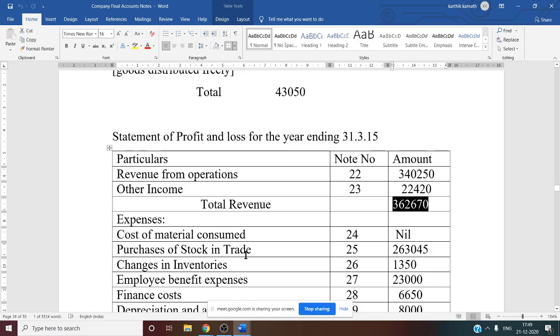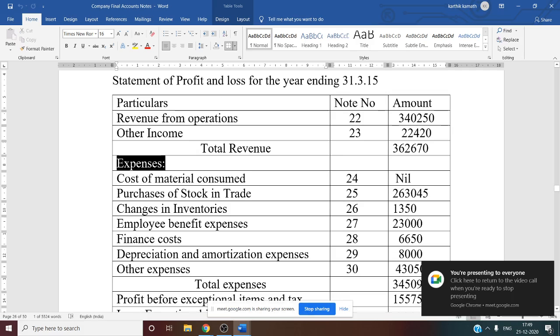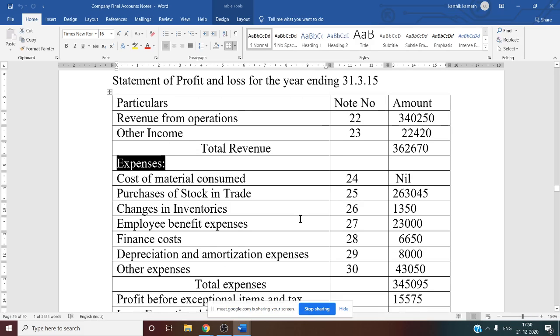So total expenses, see this now, expenses we have written. Expenses working notes start from 24 and end on 30. So there are total 7 working notes for expenses. First one, cost of materials consumed, that is working note number 24. Amount is not there, nil. Why? Because raw material information, stock of spares information, work in progress information, and all are not given in the question.